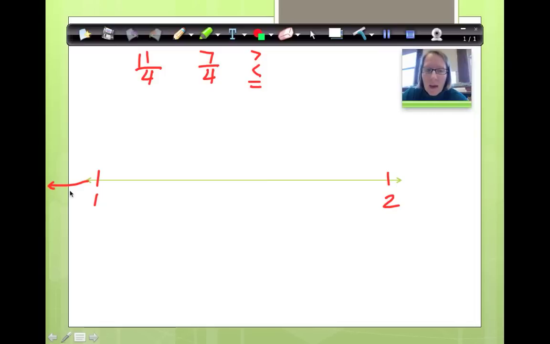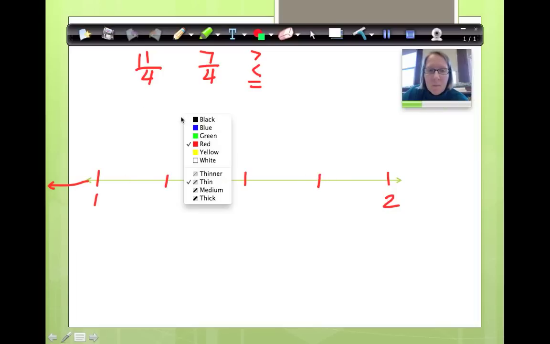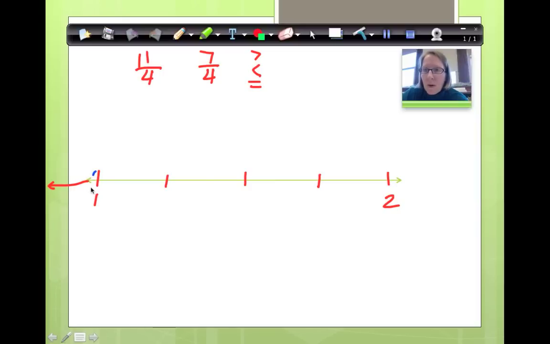Okay, now we have to label our fourths. We have to cut it into fourths. So I know that this is a 1 whole. I don't have to put any numbers in between. So it tells me I can just fraction it up, cut it up. Okay, 1/4. Now, if I'm counting fourths, what would be 1/4? Well, that's going to be 4/4, right? Because I know that that's my equivalent. Okay, well then this would be 5/4. This would be 6/4. This would be 7/4.